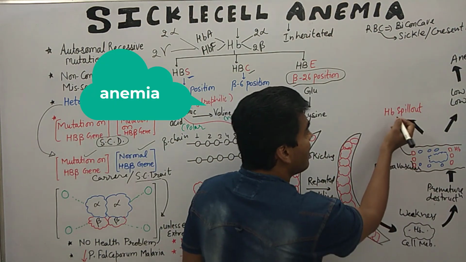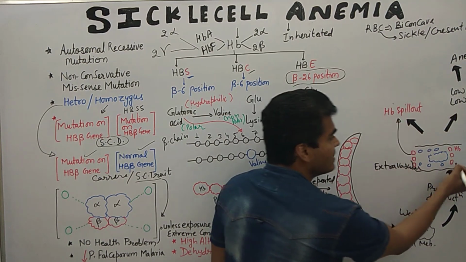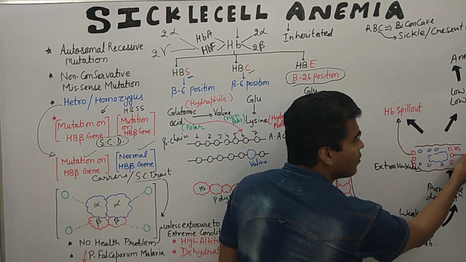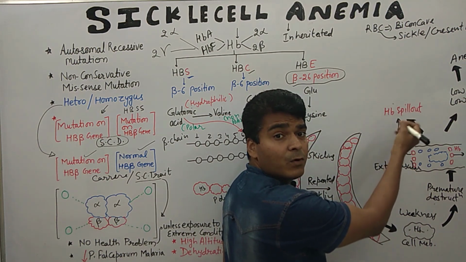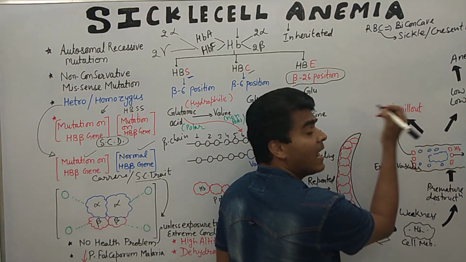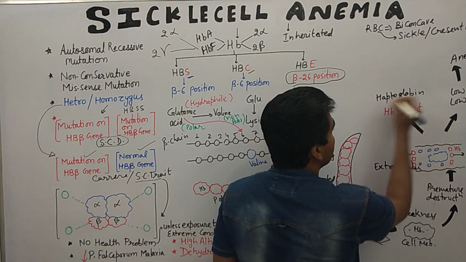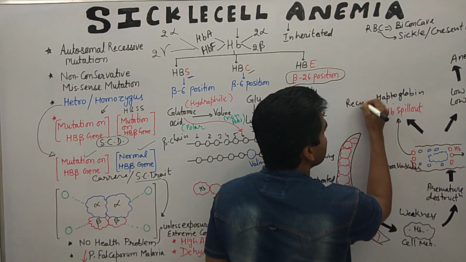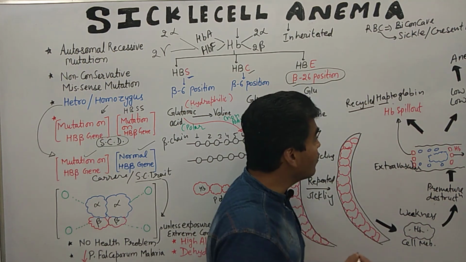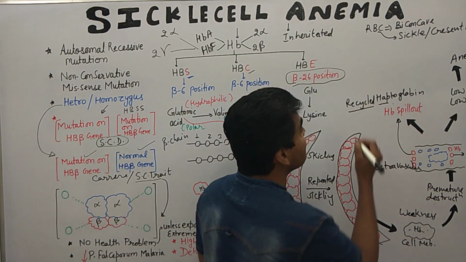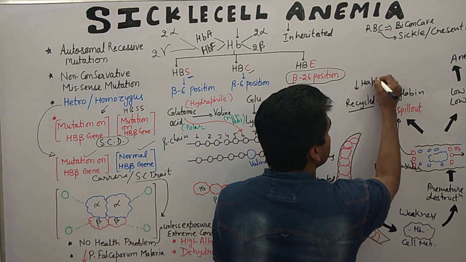Now this spilled out hemoglobin can be recycled by haptoglobin. So haptoglobin can recycle hemoglobin, but what happened? There is a low amount of haptoglobin.